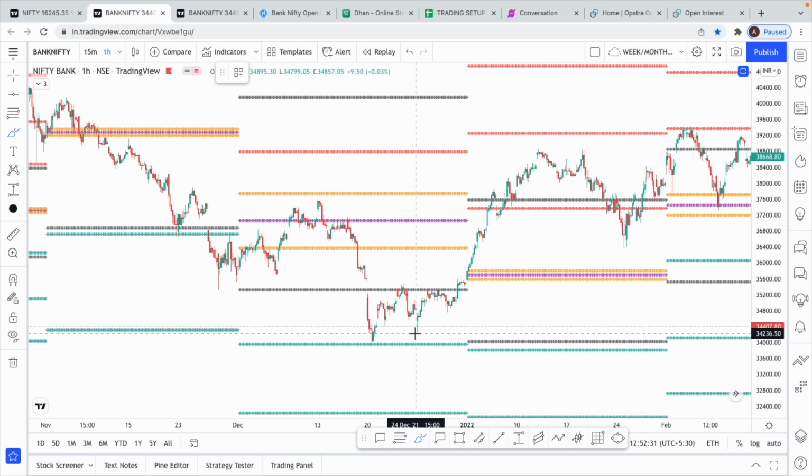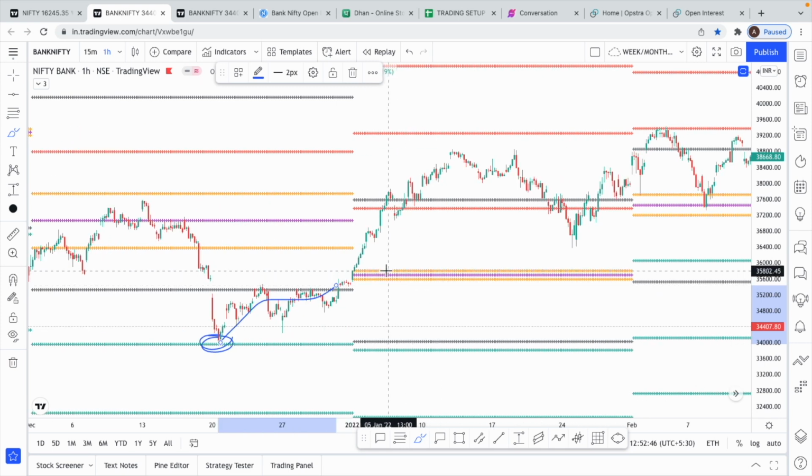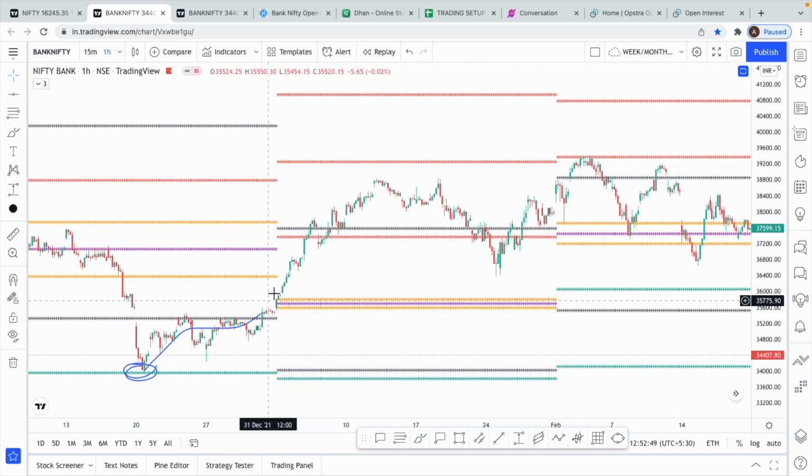See, in the month of December, when we got this nice bounce from CPR until the S1, the first line on the downside is S1, the black line is the previous month low. When we got this dip until S1, everybody thought we might even go down more, right? We got a bounce, and then the next month it was a narrow CPR. So again we went very close to the R2, made a double top and then fell.